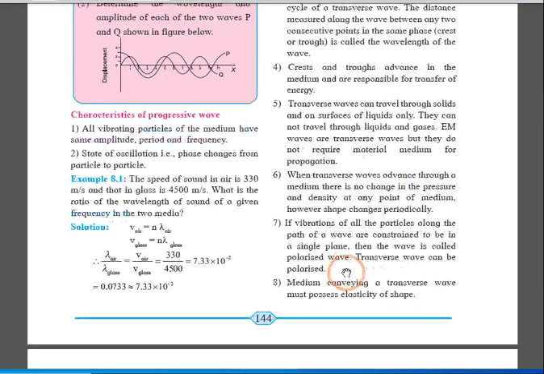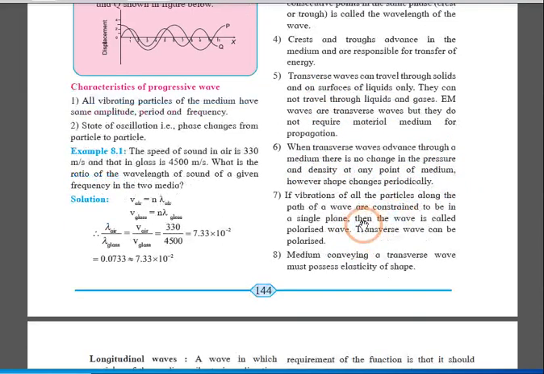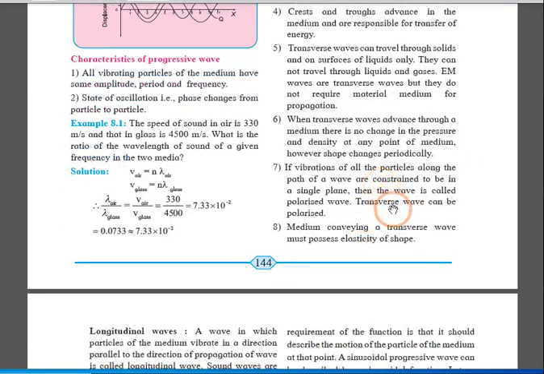The next one: there won't be any change in pressure and density at any point of the medium when a transverse wave passes through it, but the shape of the particles changes periodically. Next, if the vibrations of all the particles along the path of the wave are constrained to be in a single plane, then the wave is a polarized wave, and transverse waves can be polarized. Let me explain the concept of polarization.